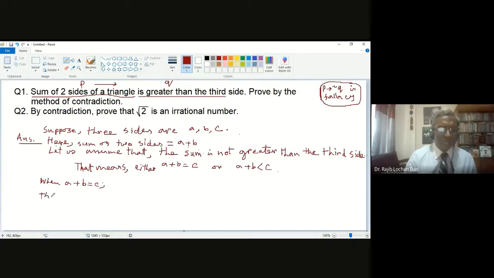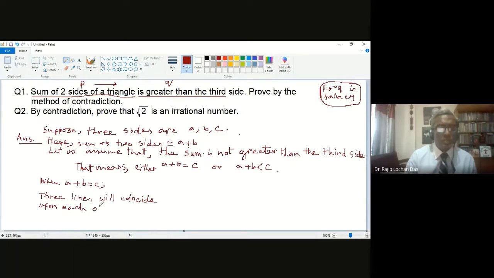Three lines will coincide. You can write coincide upon each other.